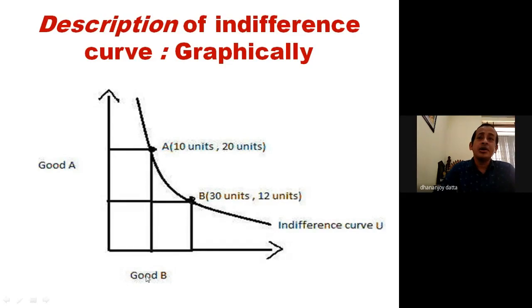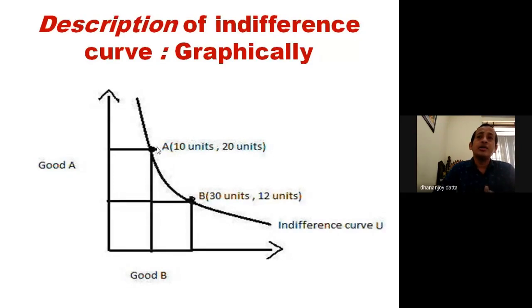Now a consumer, like good A, this is basically a good A combination: 10 units of good A and 20 units of good B. This point may give satisfaction to the consumer.